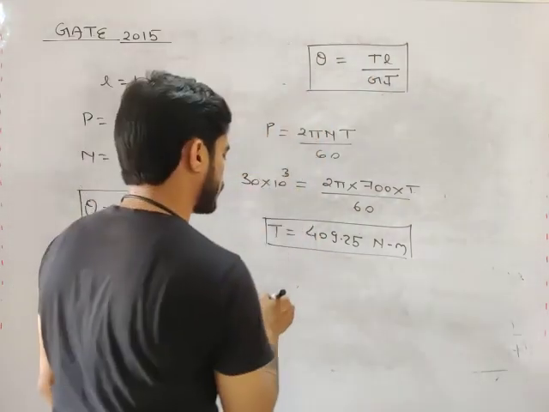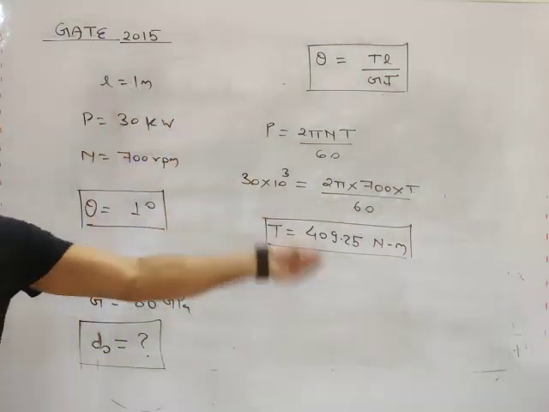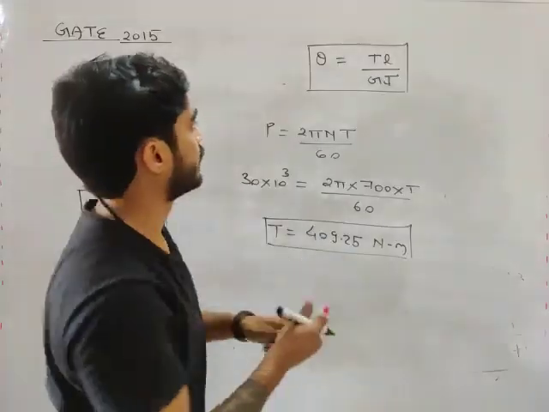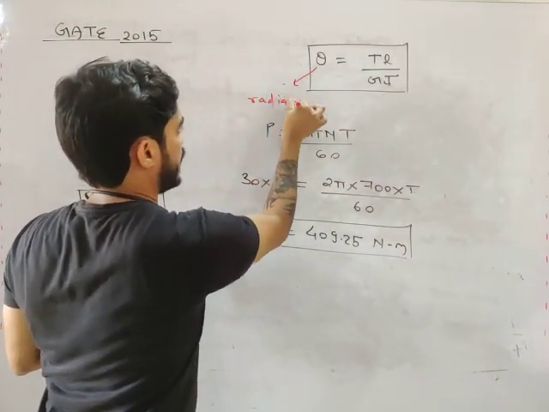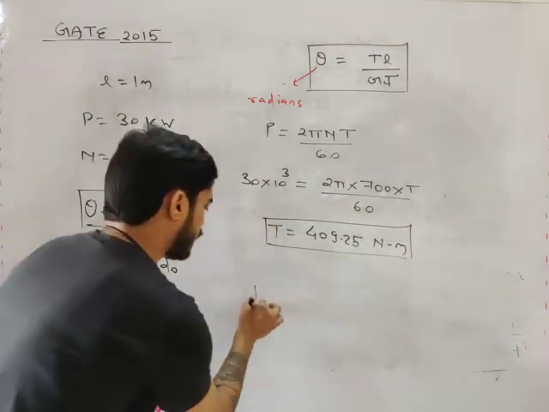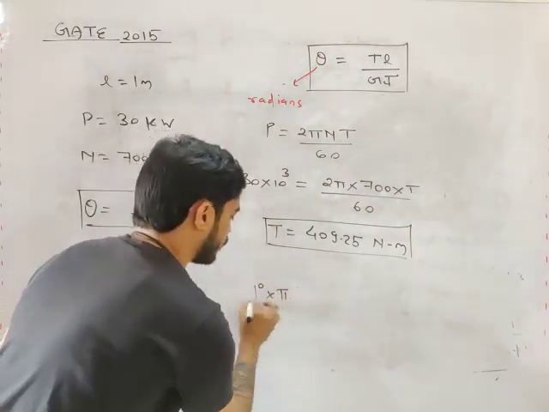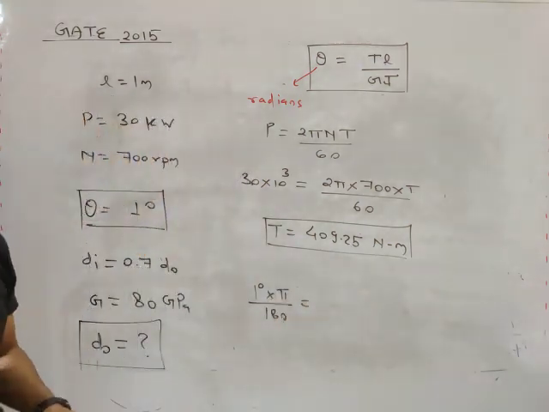Now use this equation to calculate the outer diameter. So put all the values in this. Now theta is given in degree. We have to convert it into radian. In this equation, theta must be in radians, my friend. So how will we convert degree into radian? By multiplying by pi by 180. So theta will be 1 into pi by 180.